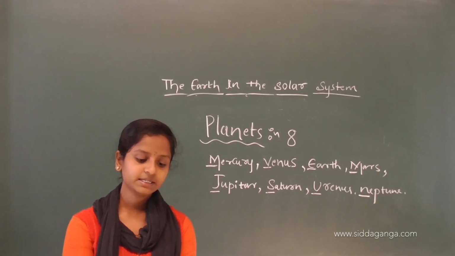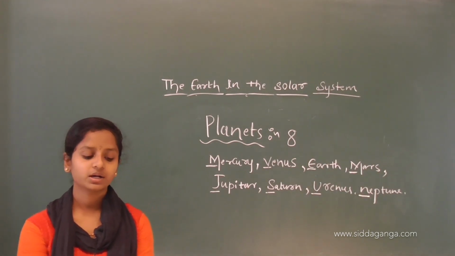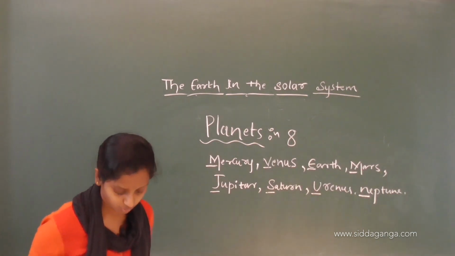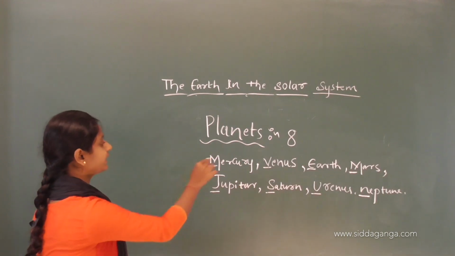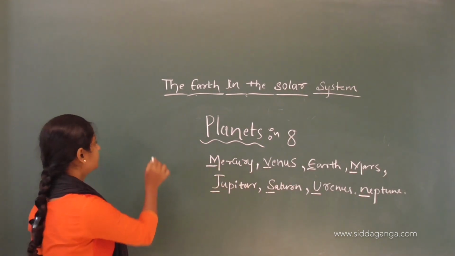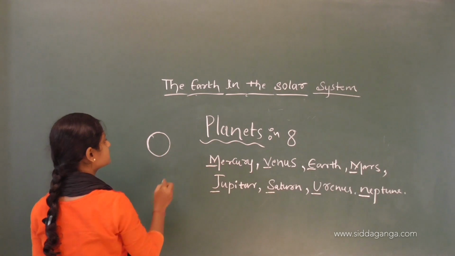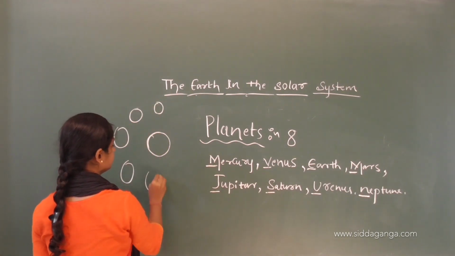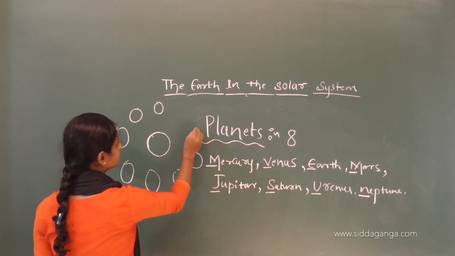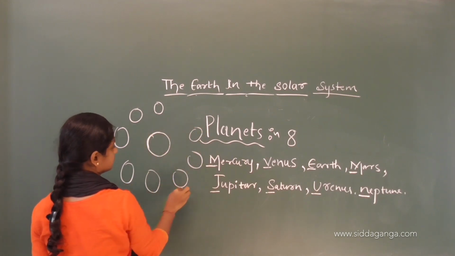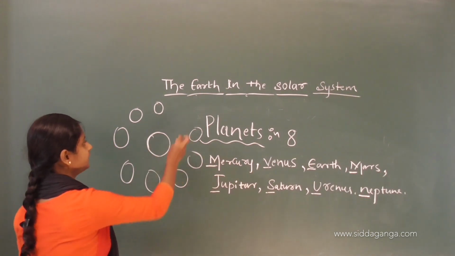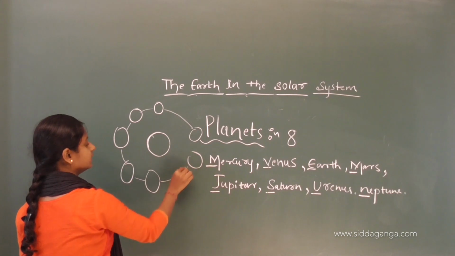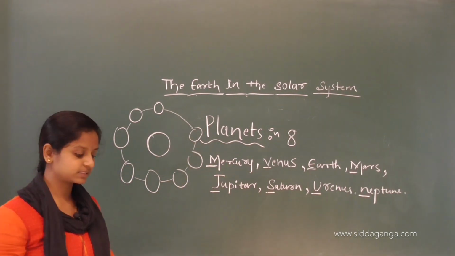All the 8 planets of the solar system move around the sun in a fixed path. So, this is the sun and all these 8 planets move around the sun at a particular distance.